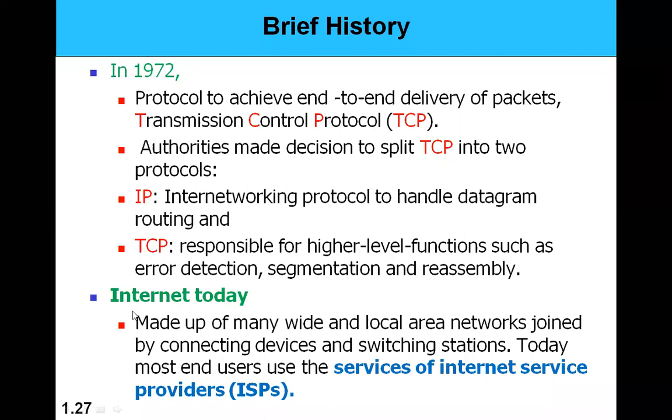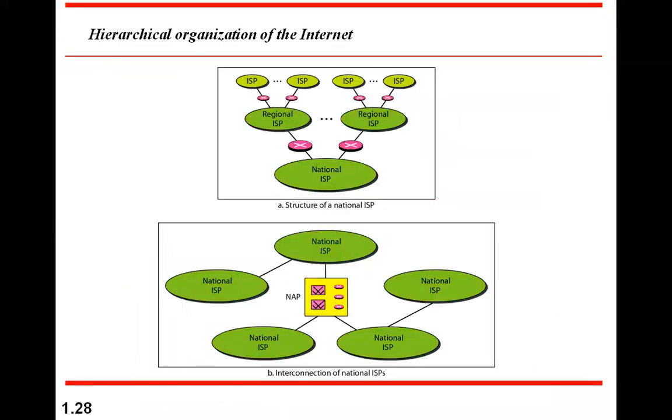Okay, our internet has evolved, and how does today's internet look? Though it is a network of networks, in reality, how does it look? It is divided into different types of networks. They are all interconnected here, and somebody has to administer or monitor this, right? So that administrator is called a service provider or internet service provider, sometimes we call it ISP. These ISPs are categorized again into different classes based on how much area they cover and what their function is.